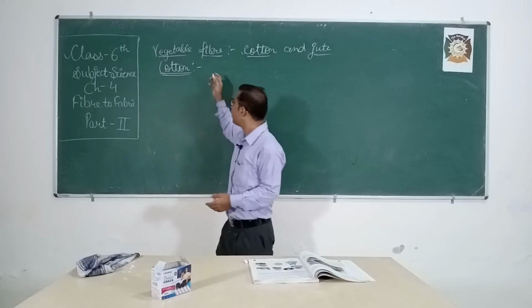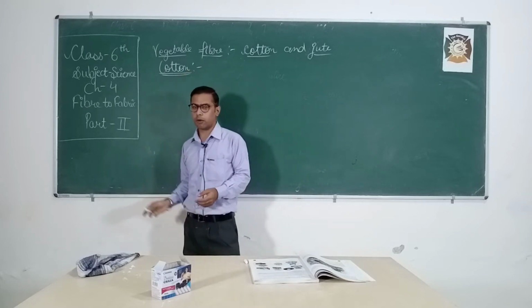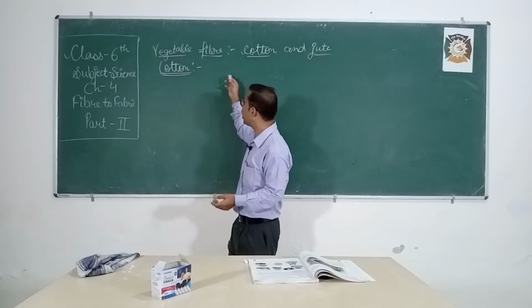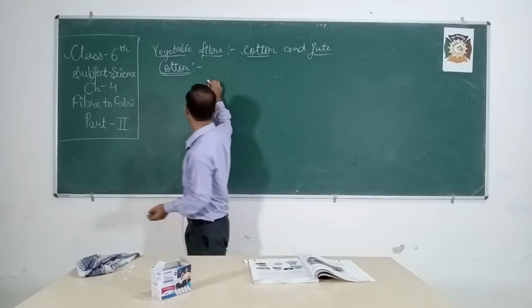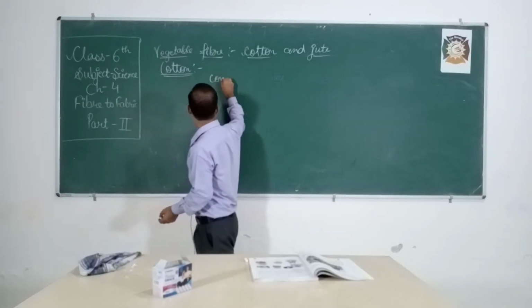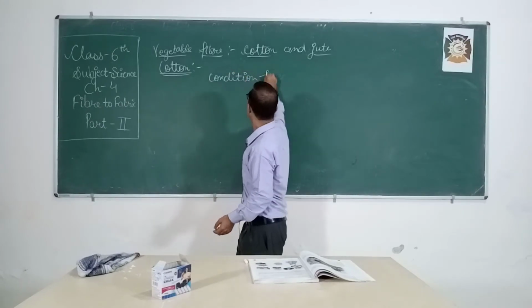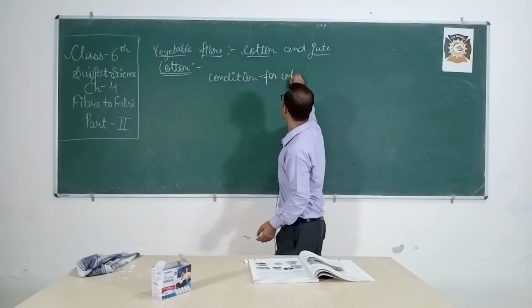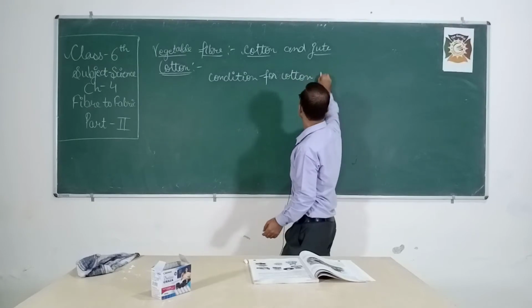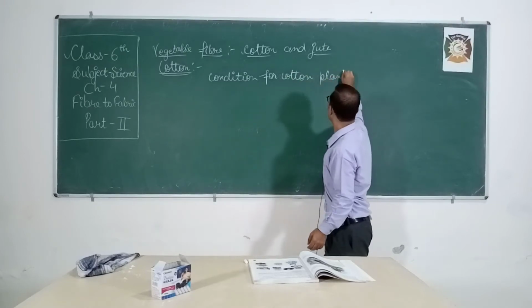Now next we will study cotton fiber, and how it is obtained. First of all, the conditions for the cotton plant to grow.